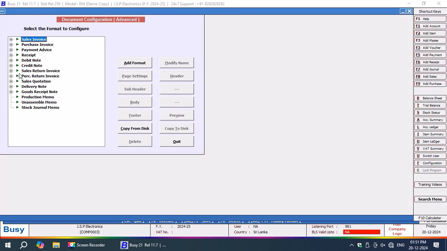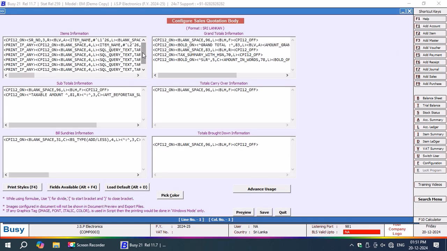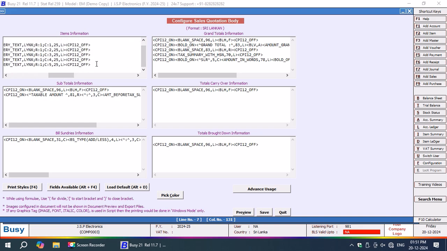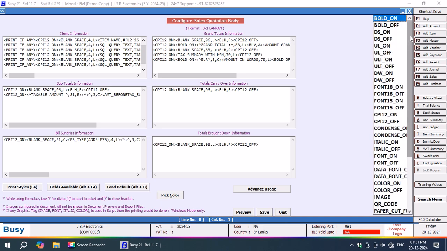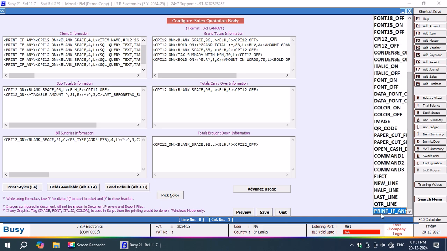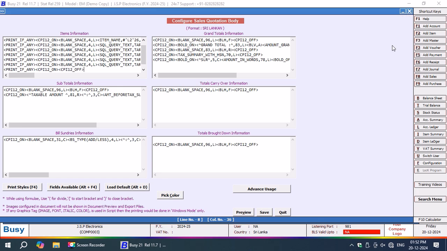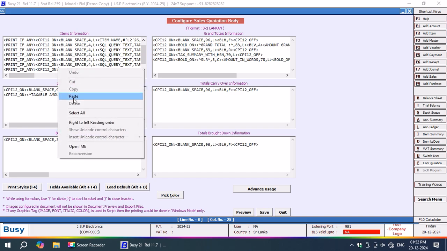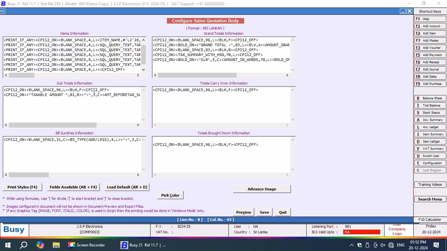Now what am I going to get? I have to look over here in the quotation design. So what I have to mention here in the last line, I am going to add a note. I have to first use a command called print if any, then cpatolo on, cpatolo off. Before that I have to provide a blank space of 4, because 3 for serial number and 1 for that vertical line. And then I am going to add the query. My query name is Leyland Bison.